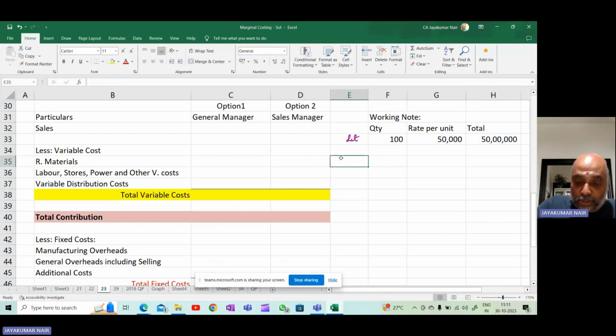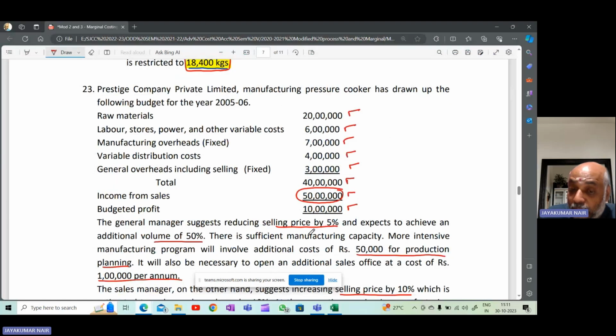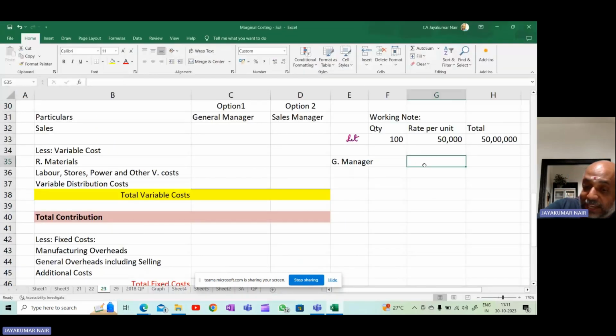Now, your first option is the general manager. What does he suggest? You read that sentence again. He says, reduce the selling price by 5%. So if you reduce the selling price by 5%, it will be 50,000 minus 5% of 50,000, which is nothing but 50,000 into 95%. If you reduce your selling price by 5%, what happens to the quantity?